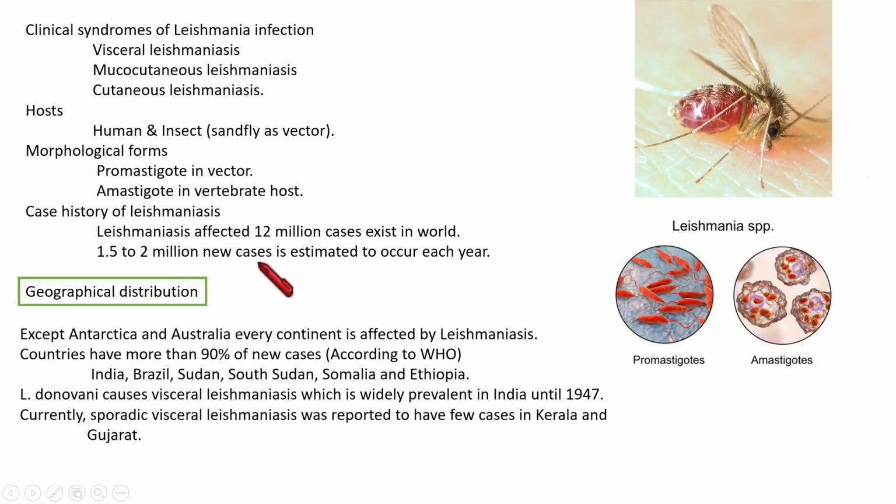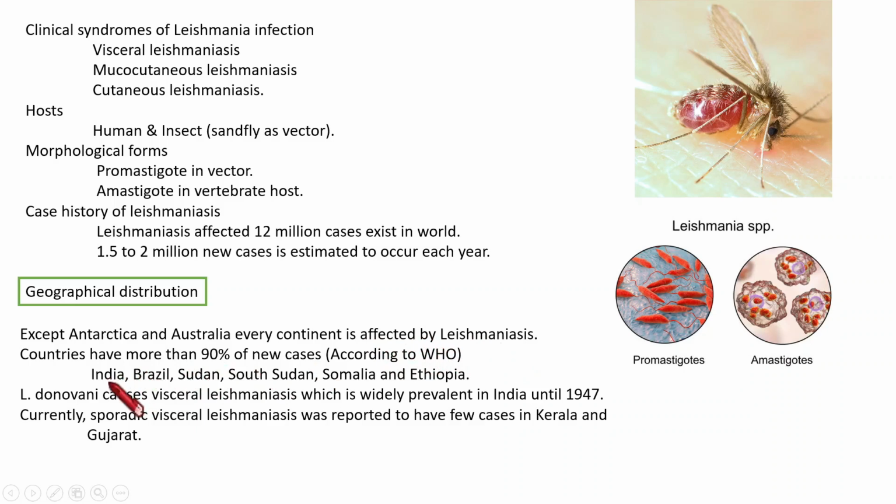So that must be its severity. Then regarding the geographical distribution, there are 7 continents, and except Antarctica and Australia, all the other continents have infections because of Leishmania.